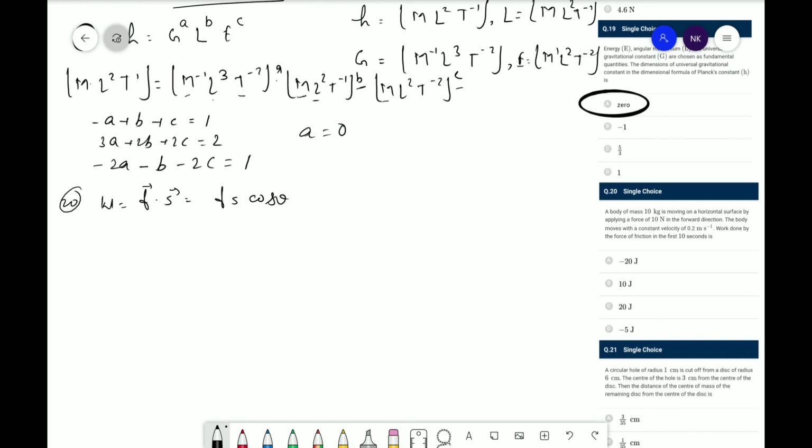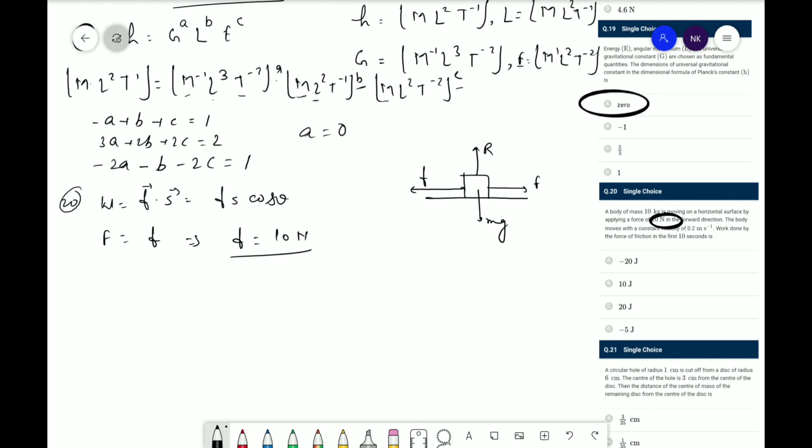Okay, now look, according to the question, this one is the reaction force, and opposite to the reaction force will be mg. If the object is moving in this direction F, then the frictional force will be in the opposite direction because it is on a flat surface. Hence you can say that F is equal to f, and it is given that the force is 10 Newton, hence the frictional force is 10 Newton.